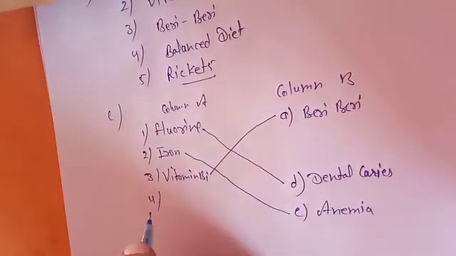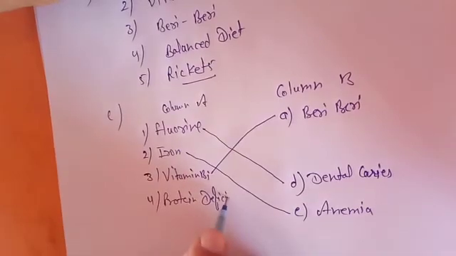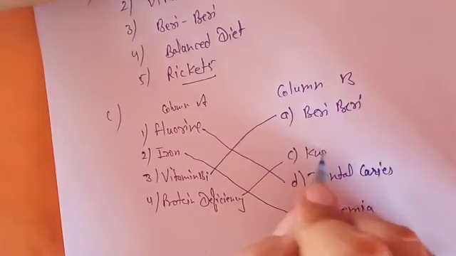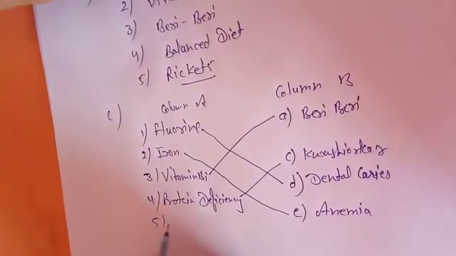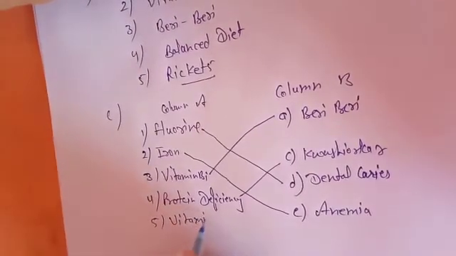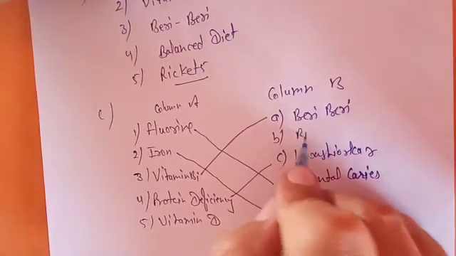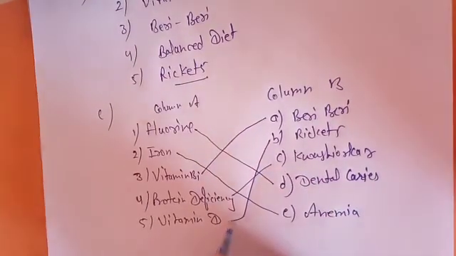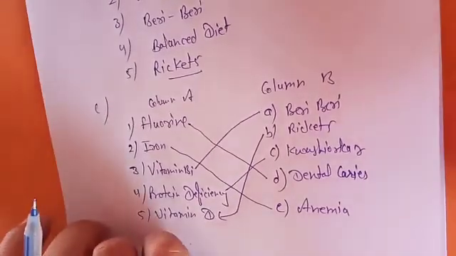Now the fourth, that is protein deficiency. Protein deficiency leads to, dear, Kwashiorkor. That is your C option. Kwashiorkor. Now the last one, the fifth one, vitamin D. You very well know, in the blanks also you studied, rickets is caused. So vitamin D will match to the fifth option. So these are the answers to your C section, dear.